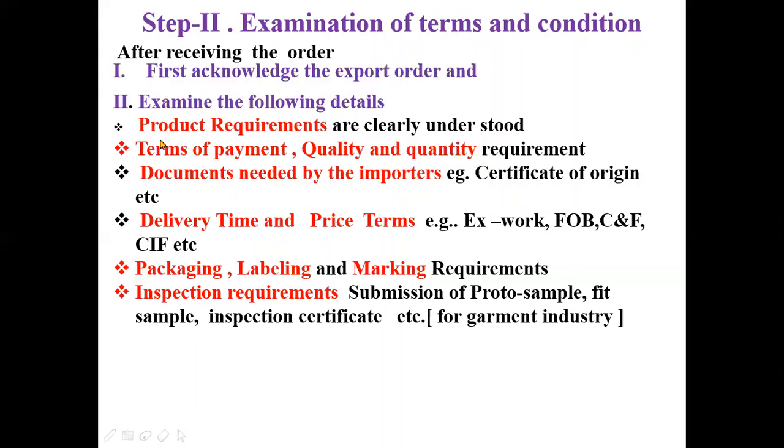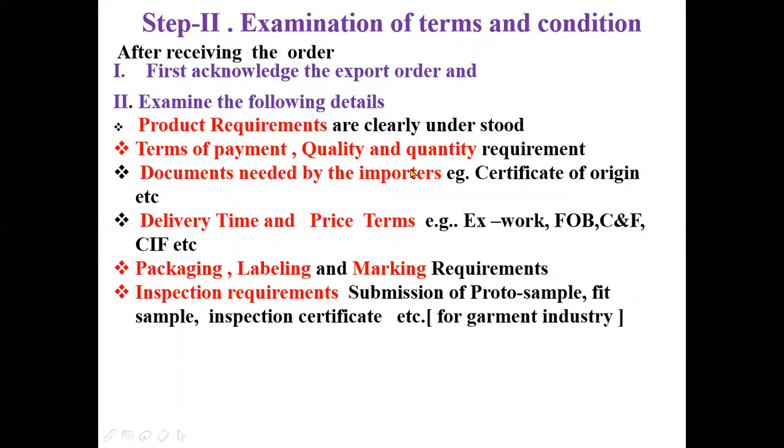Terms of payment are also very important in the case of export. There are various types of terms of payment, for example advance payment, open account, documents against payment, documents against acceptance, or the documentary credit system, that is, letter of credit. So we have to examine exactly what sort of terms of payment will be there, and you have to examine the quantity requirement. Do you have enough facility to execute that quantity?